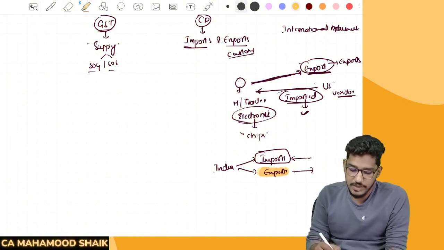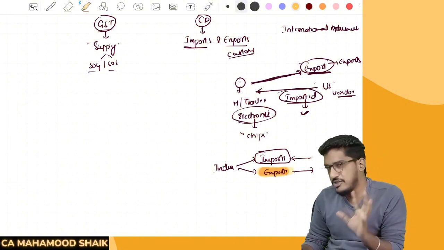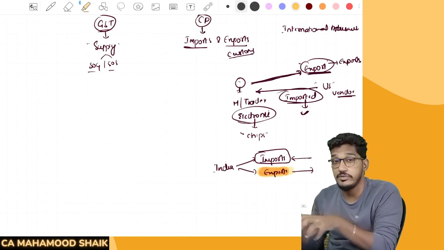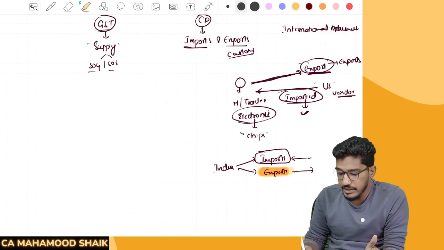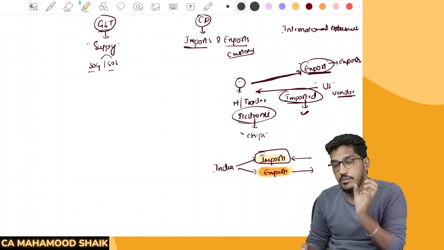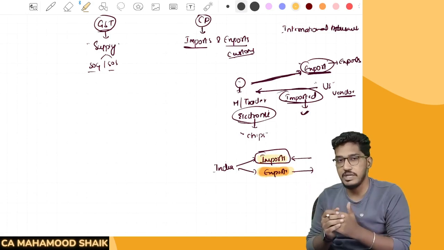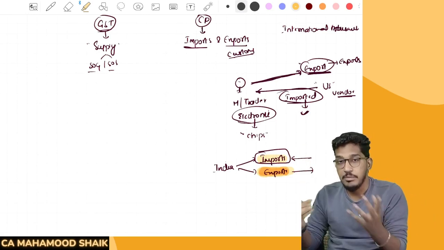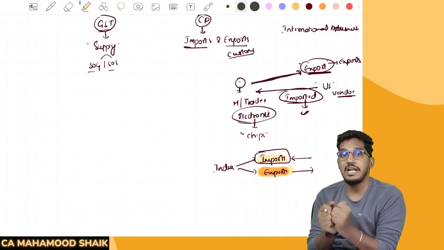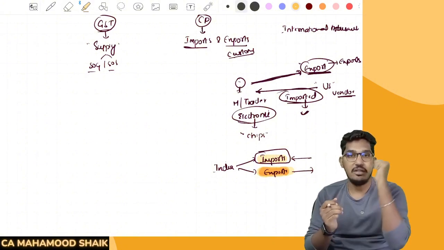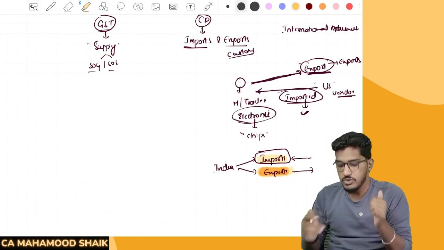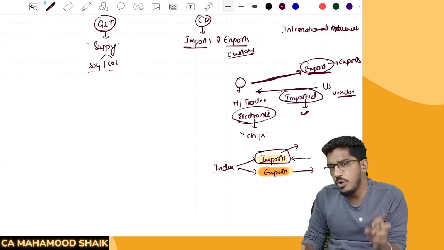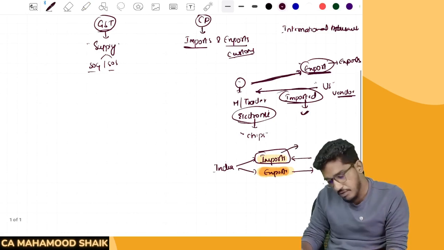So that's why the government also says that on exports, generally duties are all exempted. Why? Because it will add up to the foreign exchange reserves of the country. But when you are importing, that is a discouraging thing for the government. Any country wants to discourage imports and promote exports, because that will strengthen their economy, their exchange rates, and their local currency. So that's why in the customs part also, whatever we are going to discuss, we are going to concentrate more on imports.